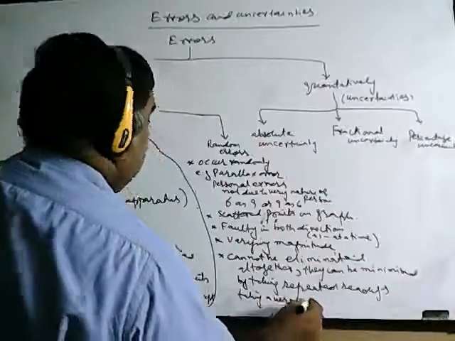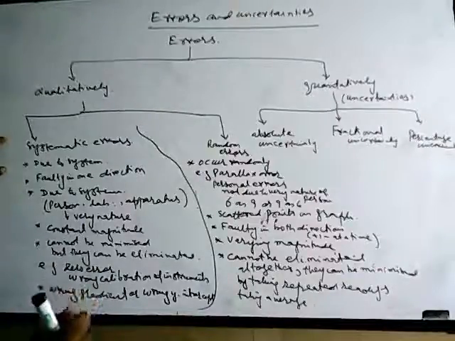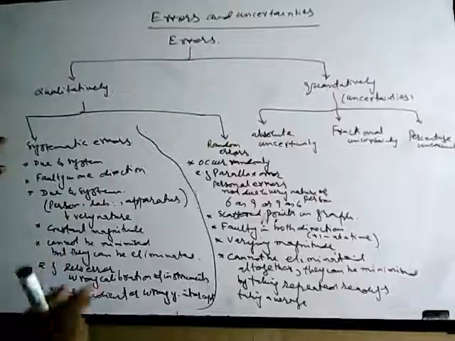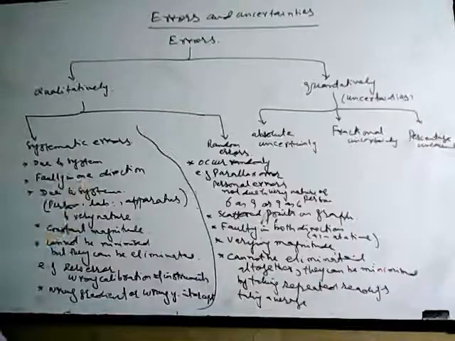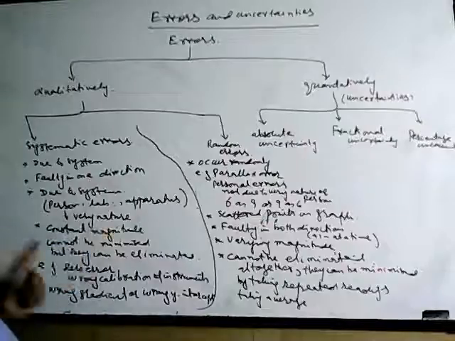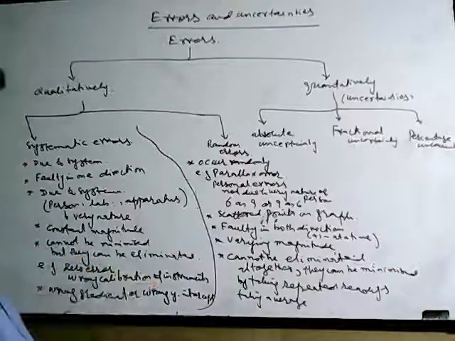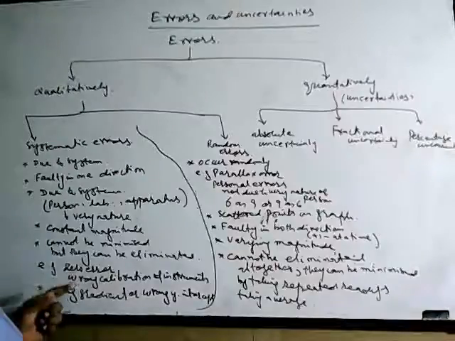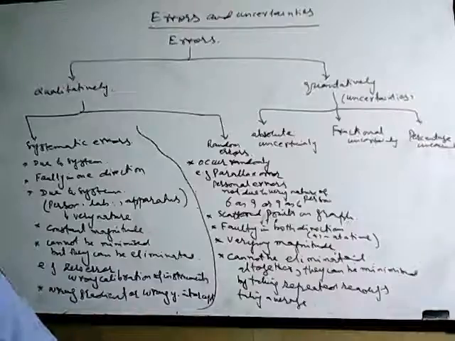So see, these are the random and systematic errors. First of all, I again revise. Systematic errors are due to the system. The system consists of the person, operator, everything. So if the errors are due to the very nature of the person, then they also come under the system. Then they are faulty in one direction, with constant magnitude. Systematic errors cannot be minimized, but they can be eliminated. Examples: zero error, wrong calibration of instruments, and a wrong gradient or wrong y-intercept of the graph.